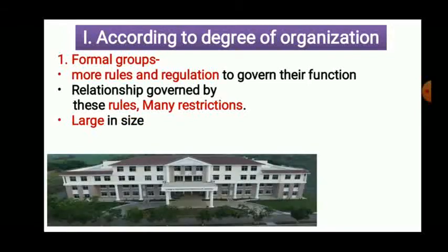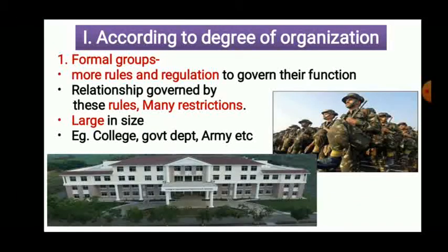For example, what will be the example? That is a college. Another one, the army, a government department. Now you can see these are bigger, large organizations. Many restrictions are there if you become a member of these groups. Rules and regulations are going to be followed. A large number of rules and regulations are going to be followed. So that is the formal group. Easily you are able to explain it.